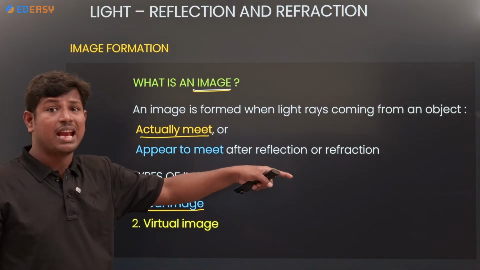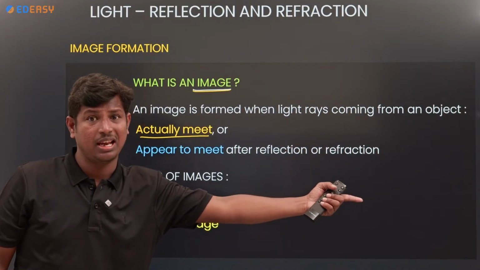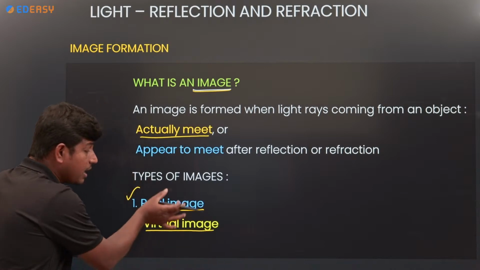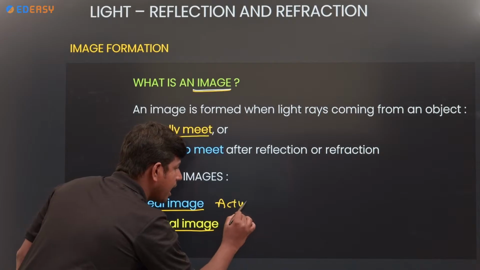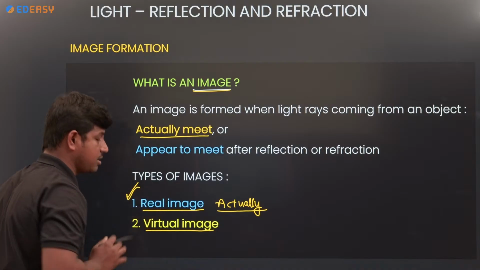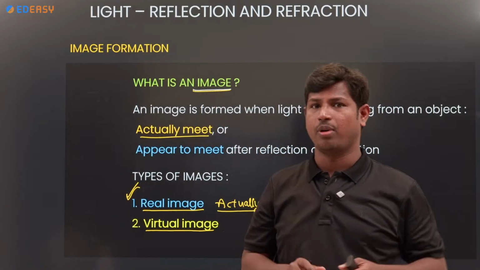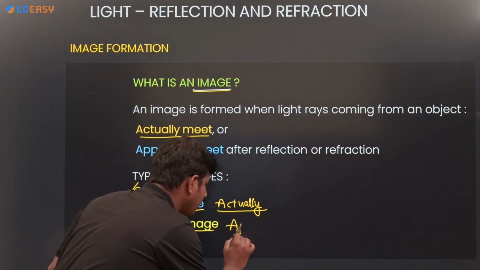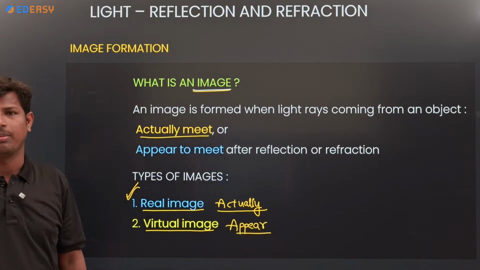There, the light rays are actually meeting, or appear to be meeting, at a point. So there you will get a virtual image. Real image means the rays actually meet at a point; there you will get a real image. Okay, don't confuse. Real image means actually meet at a point. Virtual image means appear to meet at a point. It is a virtual image.